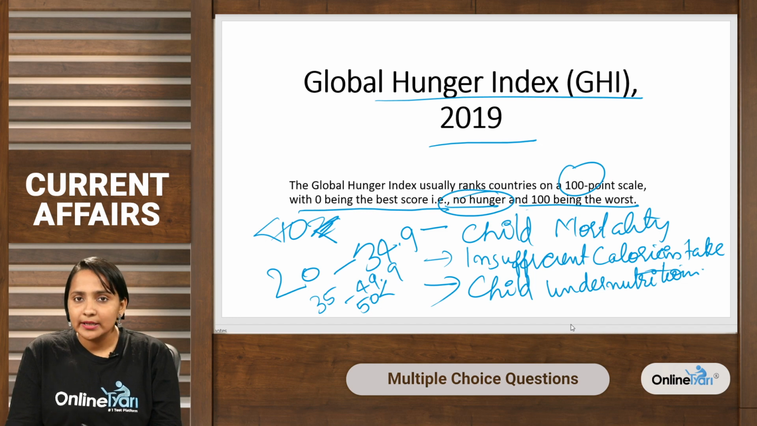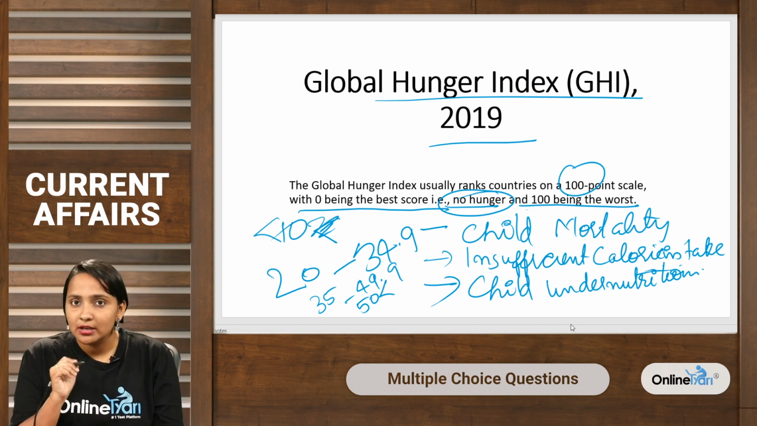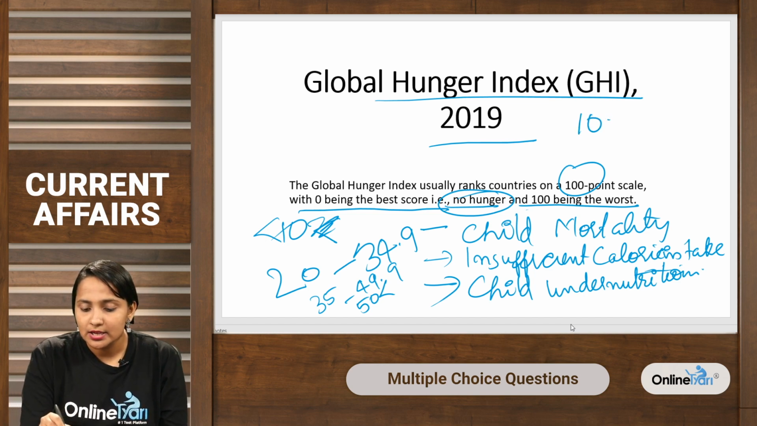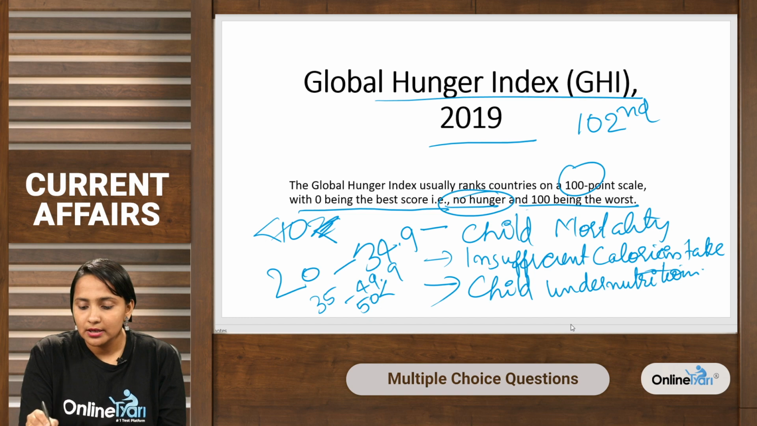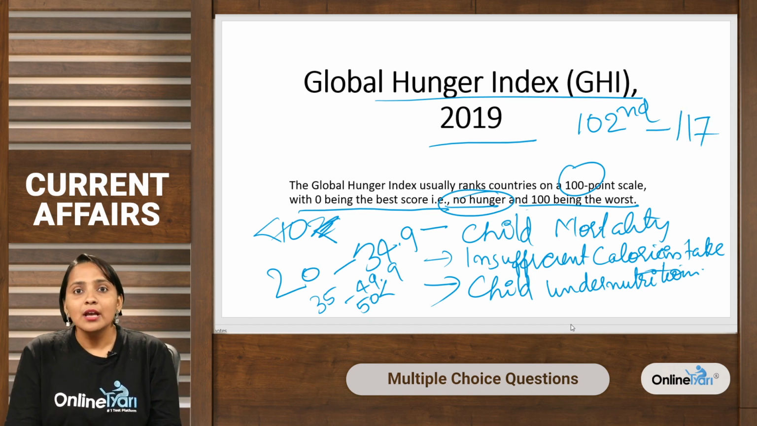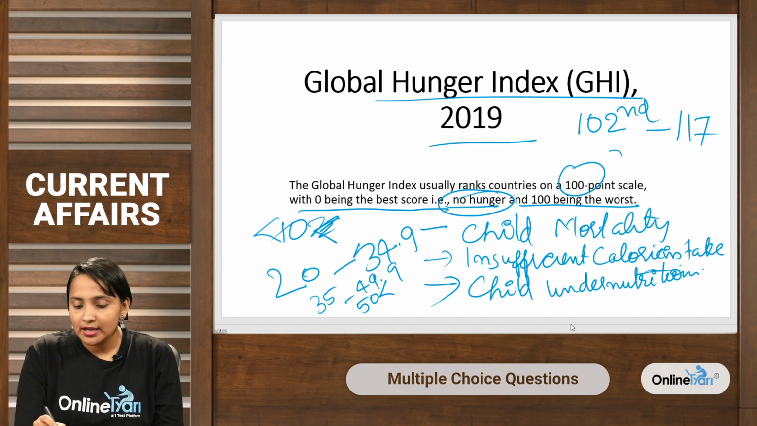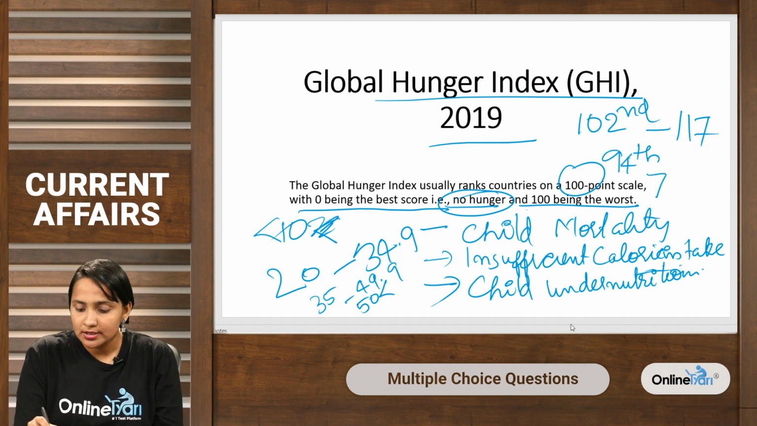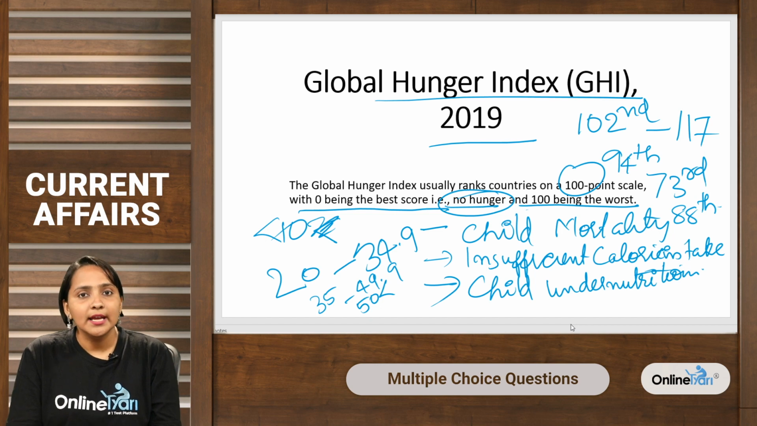So, India has slipped down to 102nd in Global Hunger Index of 117 nations. So, what is the rank of India? India's rank is 102nd out of 117 countries. Pakistan's rank is 94th. Nepal is on 73rd rank and Bangladesh at 88th.